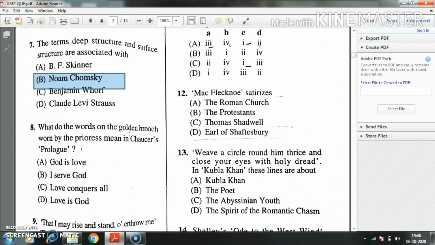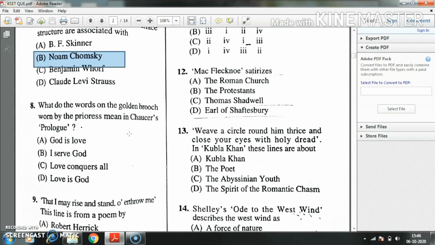Question number 8, what do the words on the golden brooch worn by the prioress mean in Chaucer's Prologue? Option A, God is love. Option B, I serve God. Option C, love conquers all. Option D, love is God. Here the right answer is option C, love conquers all.